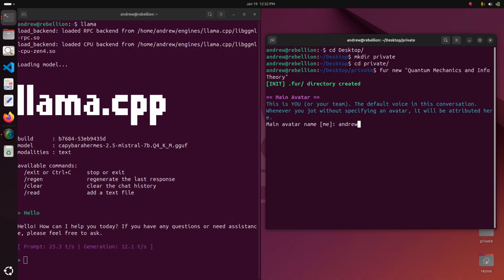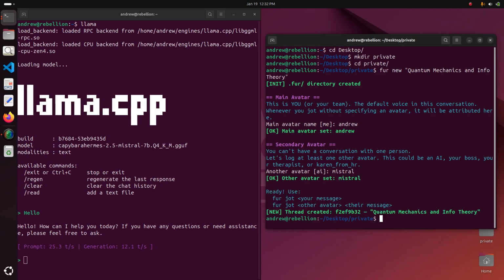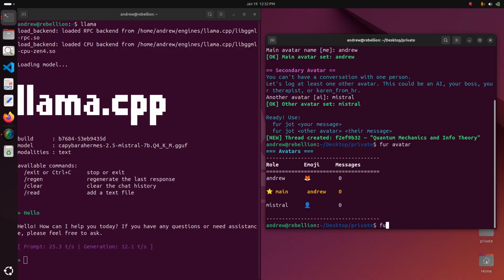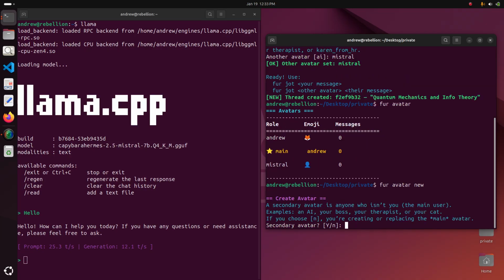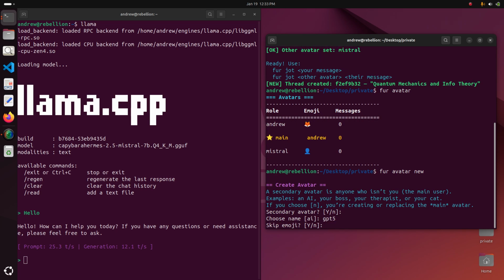Now we're going to go through a one-time onboarding process. You're going to write your name here as the main avatar. And the secondary avatar is usually the AI, right? In this case, I'm using a Mistral model, so I'll just type Mistral. Of course, we have a full avatar system, as I mentioned in all my other videos. There's a main one and then secondary ones. We can create a new avatar. It's a secondary avatar by default, yes. Choose name. We're just going to choose GPT-5 in case we also do that. Skip emoji. Yes, skip it.